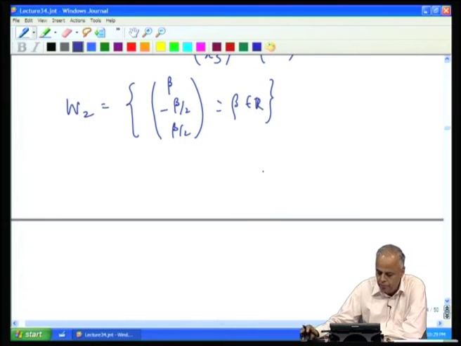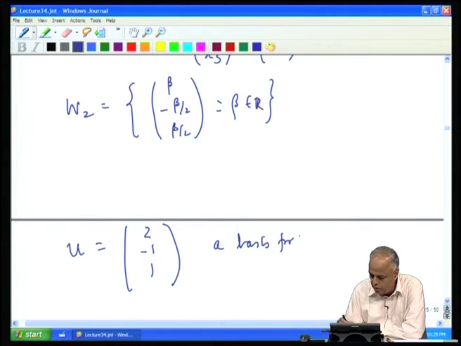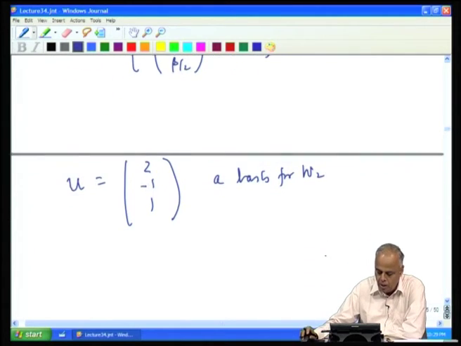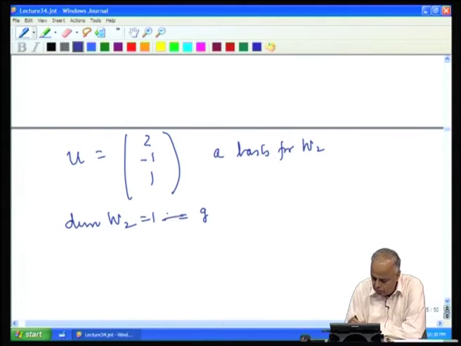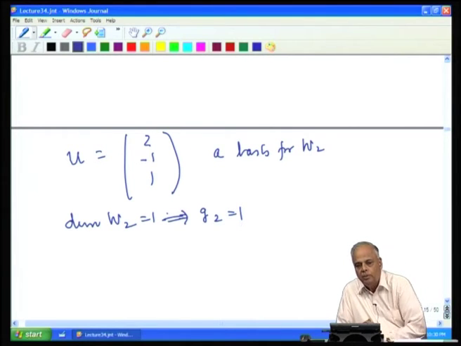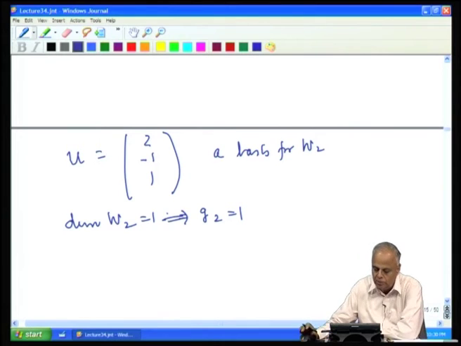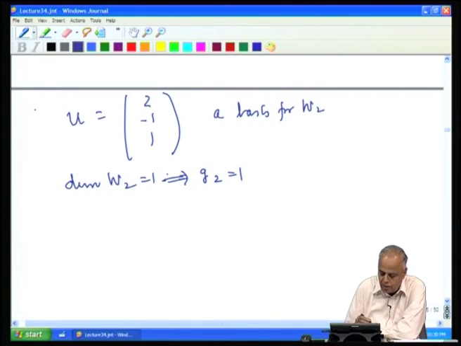And therefore, if we take beta equal to 2, we get u equal to 2 minus 1 1, a basis for W 2, and therefore, dimension of W 2 equal to 1, which implies G 2 equal to 1. So, again the algebraic multiplicity of the second eigenvalue is 1, the geometric multiplicity is also equal to 1.